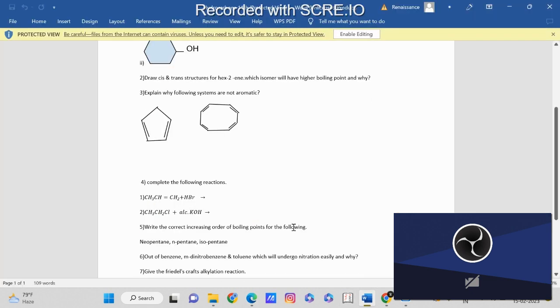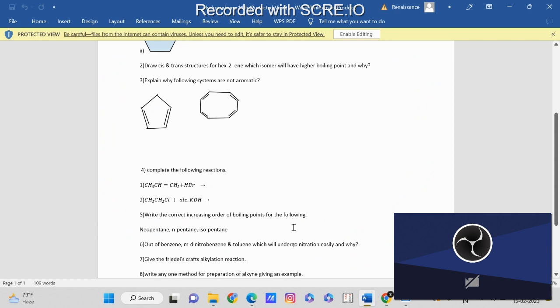So one more reaction is given here, that is alkyl halide, ethyl chloride plus alcoholic KOH. So directly I will tell you the product of the reaction: when you add this to alcoholic KOH, you will get the alkene, that is here we are having two carbons, so you will get ethene as a product. So reactions you can do on your own when you study the reactions, because there are simple reactions for you all, the preparation of hydrocarbons and chemical reactions of hydrocarbons.